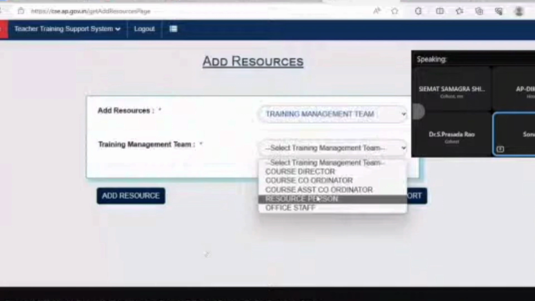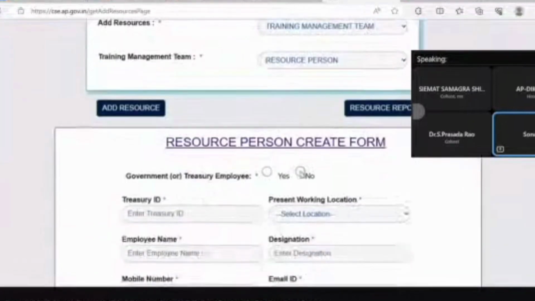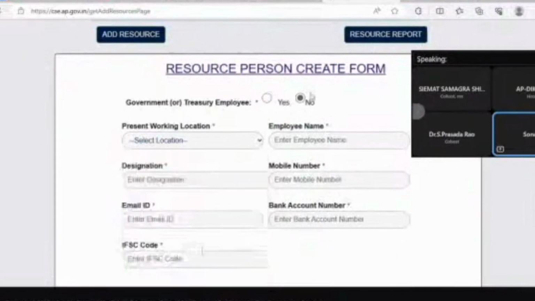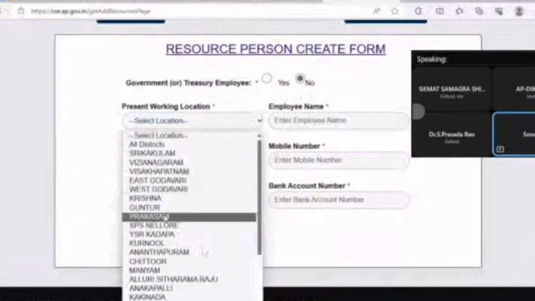Let's say on the adolescence issue they want to take a session, or on school safety. The person who is not from the government system but from an external organization, you just go to resource person and create their details, because it will help us keep track of the people who visited also. So in this, you select the non-treasury information because they will be outside the education system. So you can directly go and pick up their location.